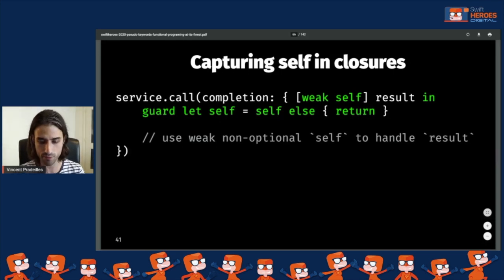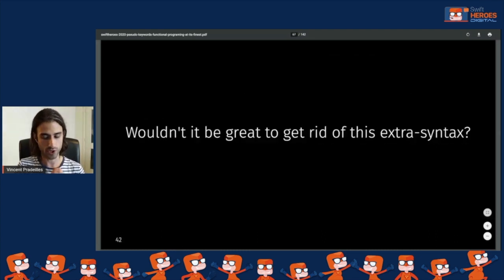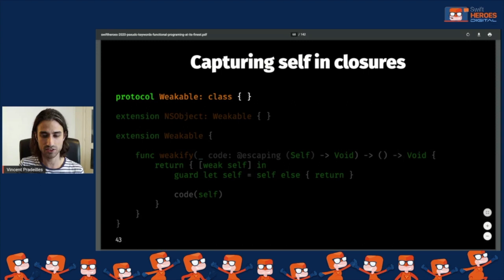If you're a Swift developer, it's probably code that you've been writing a lot, maybe many times every day. And now I'm going to show you how, with a pseudo keyword, you can get rid of most of this boilerplate. You'll see that it's going to be much simpler than what you could expect. So first, we begin by creating a protocol called Weakable. You see that there is no requirement in it. Just one constraint: it can only be implemented by a class. And it makes sense because with value types, when you capture them, you cannot create a retain cycle. So the idea of capturing a weak instance of a variable only makes sense for a class type in Swift anyway. So we have this Weakable protocol.